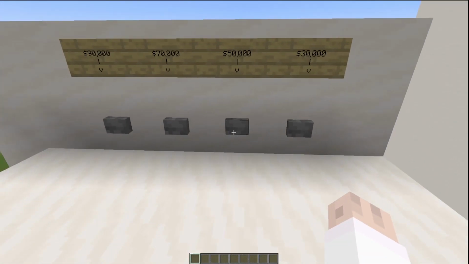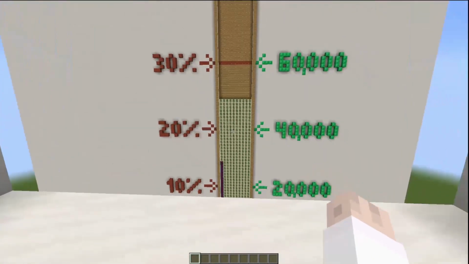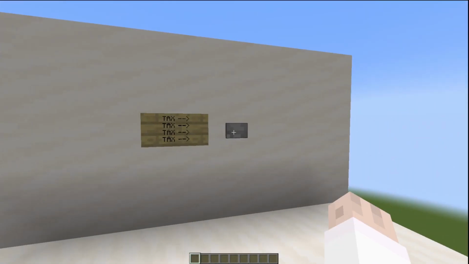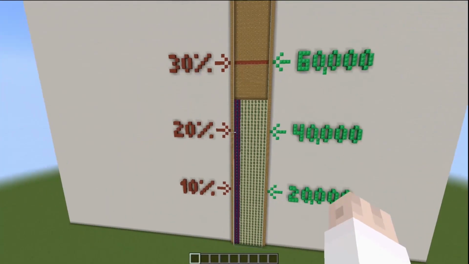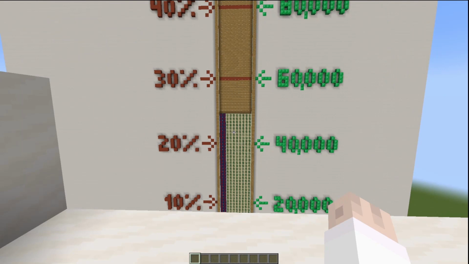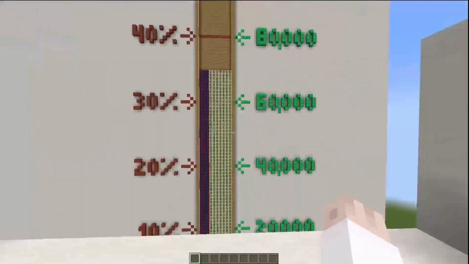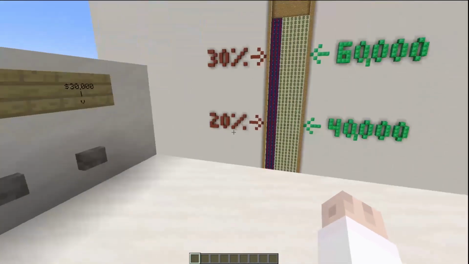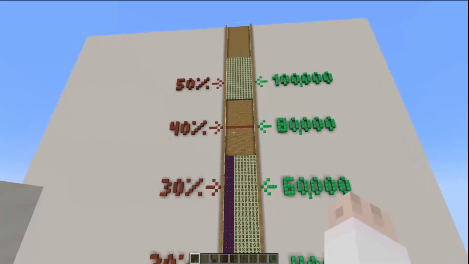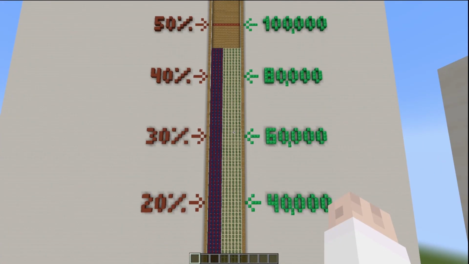Now, what happens if I make $50,000? Well, I get some more money, and now I'm over the 20% line. So once it's taxed, that's 20% of everything, right? And if I make $70,000, that puts me over the 30% line, and that's 30% of everything. If I make $90,000, that puts me over this 40% line, and I'm going to get 40% of everything taxed.